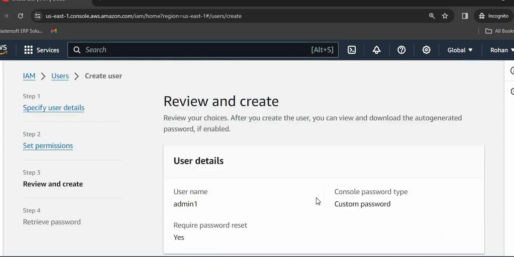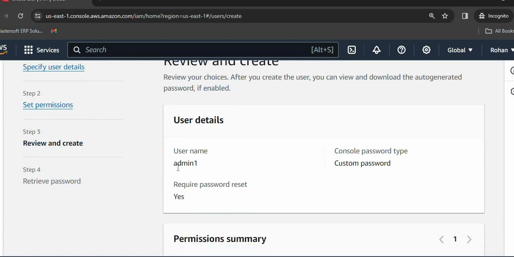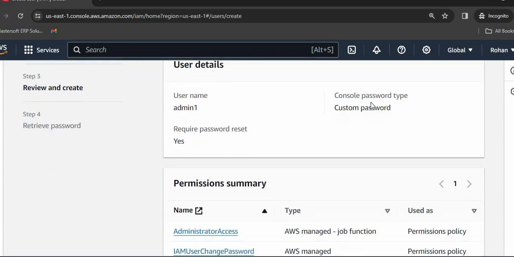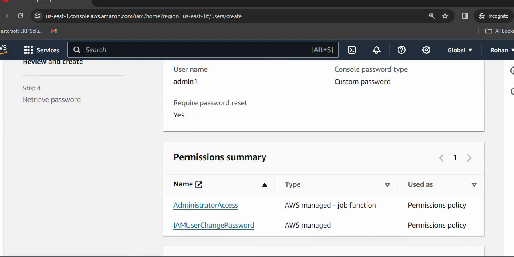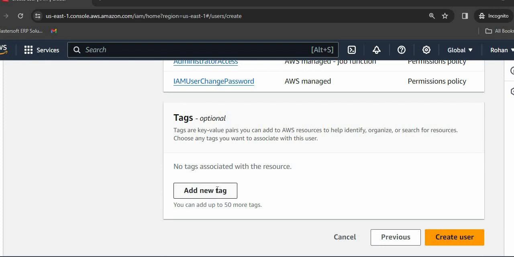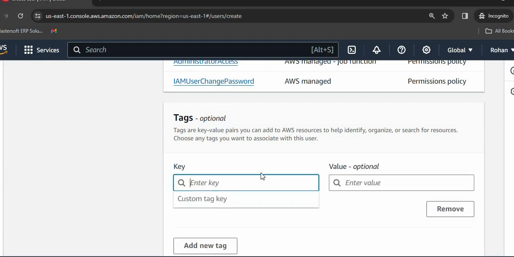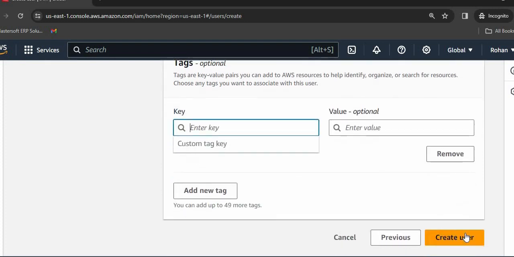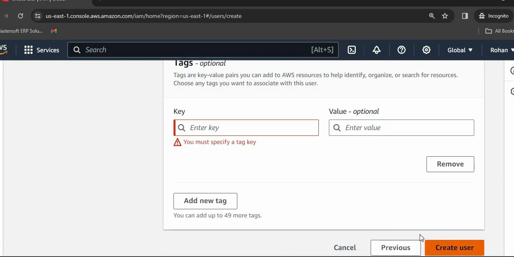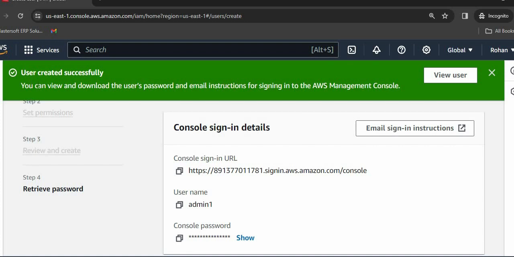Then click on next. So we have created here one user, admin1, and we will be resetting its password. Custom password has been set for this. If we want to add some tag, we can enter that tag also, but currently we are skipping it. We are just keeping the default values. So click on create user. See, this user has been created successfully.